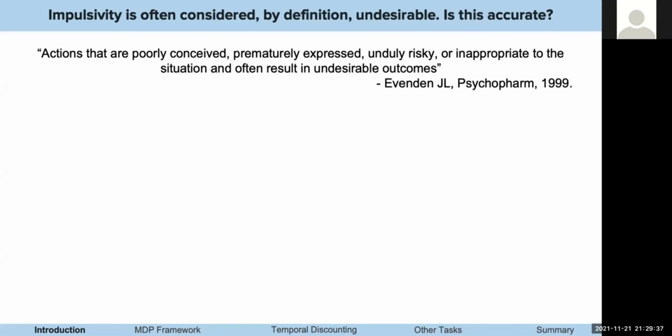Impulsivity typically has a negative definition. Take this classic one, which defines impulsive actions as actions that are poorly conceived, prematurely expressed, unduly risky, or inappropriate to the situation, and often result in undesirable outcomes.